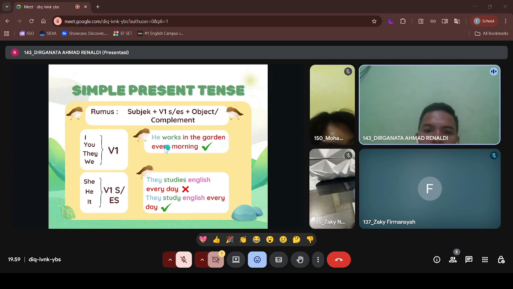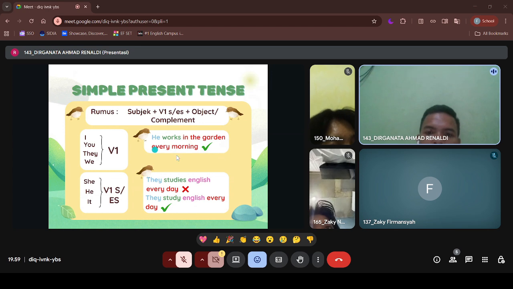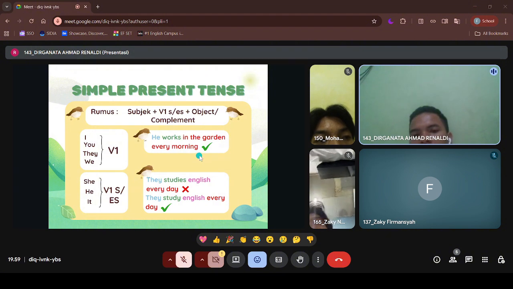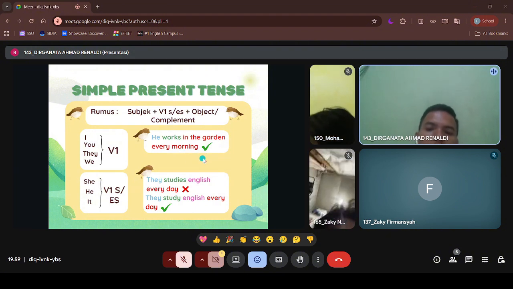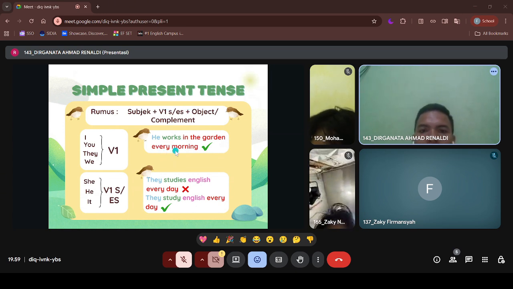And the second stage is you can identify a time, like every morning, usually, always, and others. So when you find some words like that, it is simple present tense.